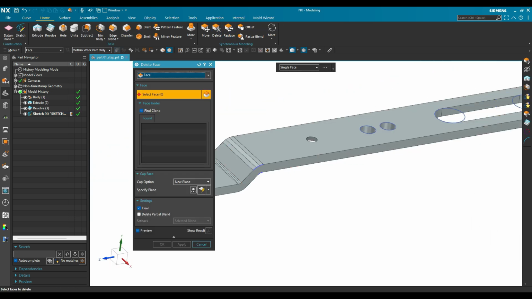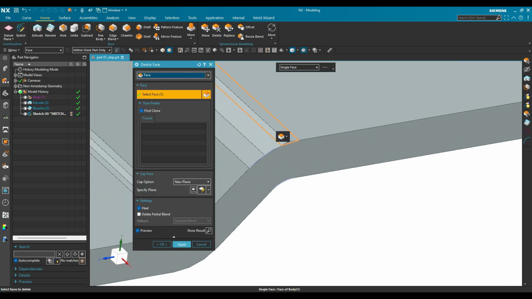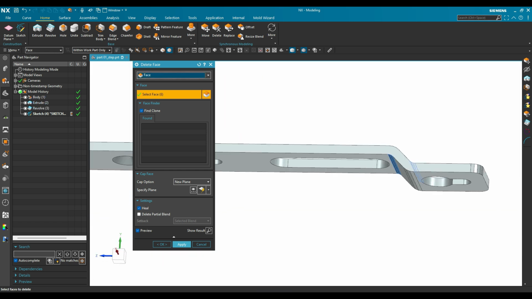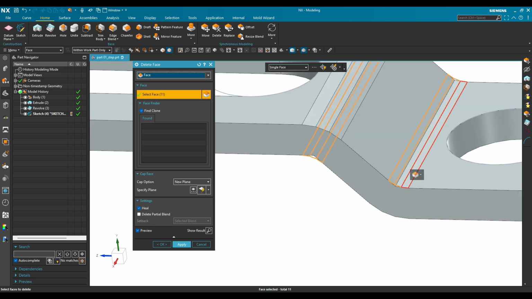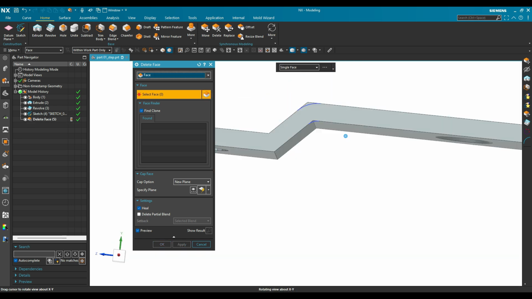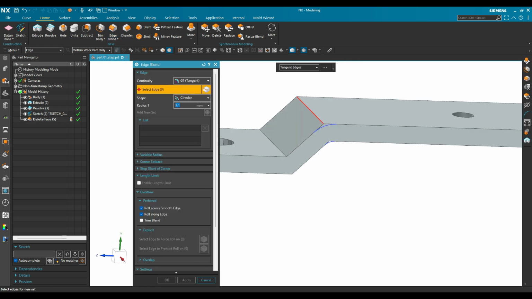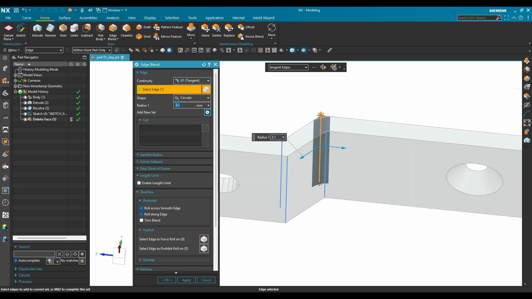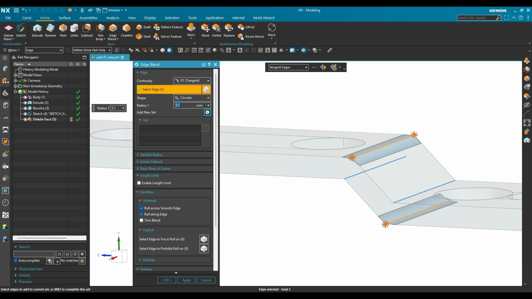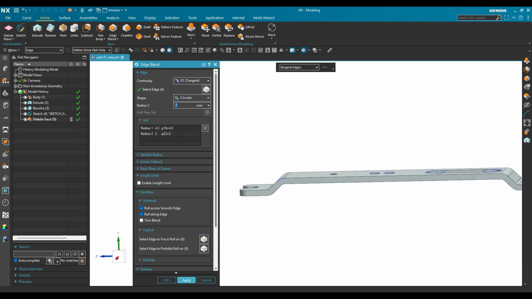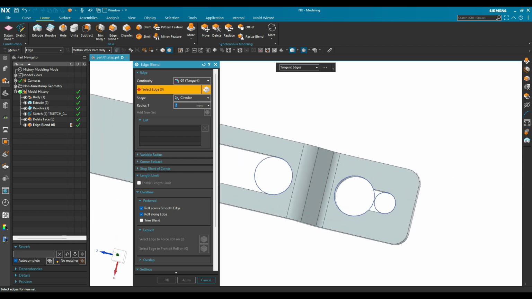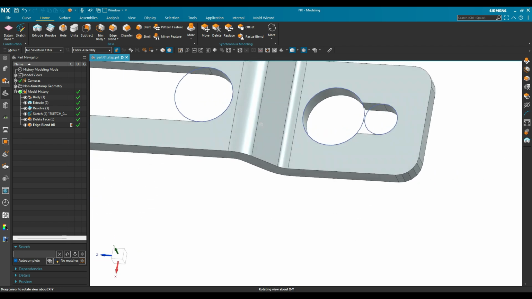So we will use the delete face command to create one sharp corner here. Similarly, we also select other surfaces. We click on the edge blend command. We select the edges and define our radius. Similarly, we also update the outer corners.